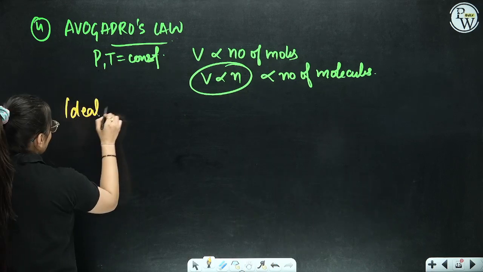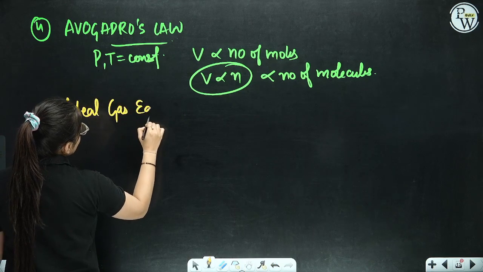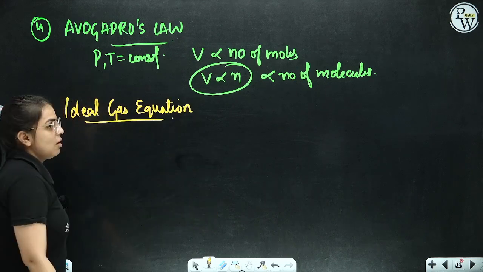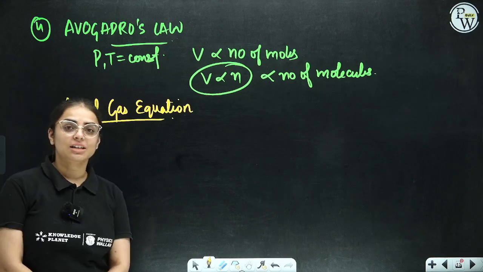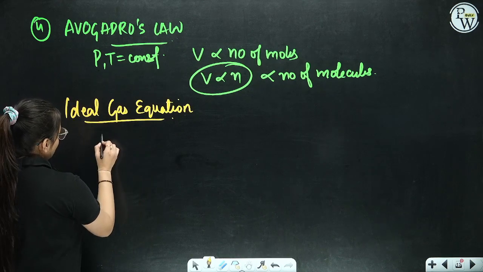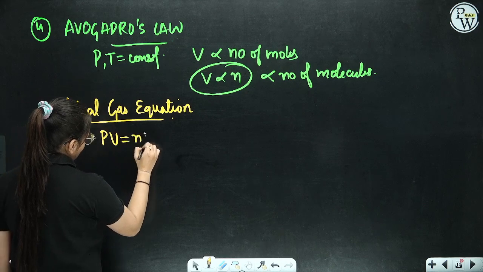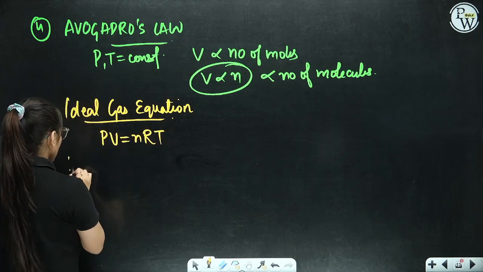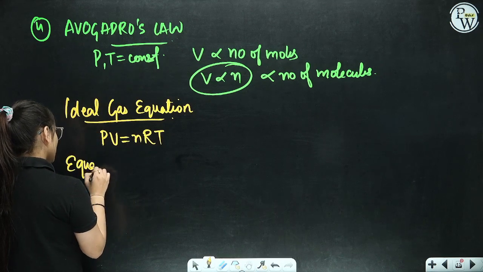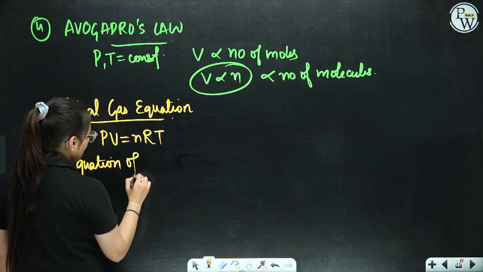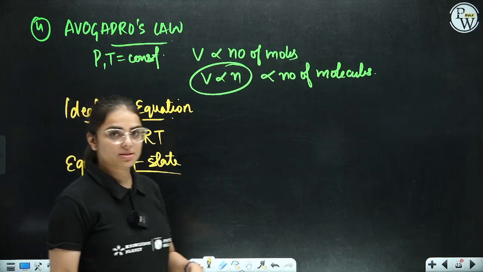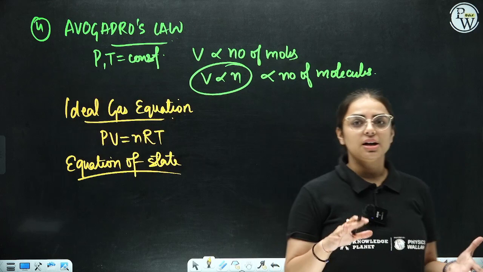Now let's discuss the ideal gas equation, everyone. Let's have a look at how we derive an ideal gas equation. We very well know that the ideal gas equation is PV is equal to nRT. This is the ideal gas equation. What is an equation of state, everyone? Equation of state basically establishes a relationship between two states, that is the initial state and the final state.